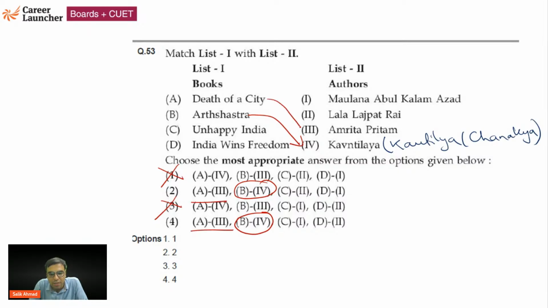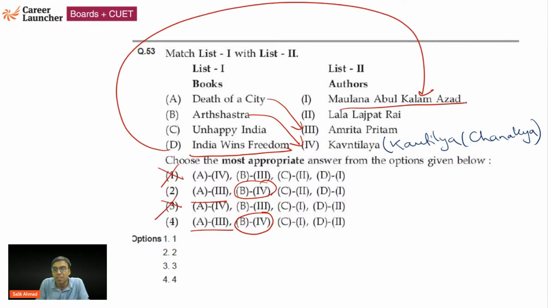तो चलो मैच करा दो. Death of a City, अमृता प्रीतम. This is very famous. India Wins Freedom is a very famous book of Maulana Abul Kalam Azad, first education minister of India. First education minister of India. So D का 1. So D का 1 यहाँ पर है सिर्फ, है ना. So the answer would be here, option 2, है ना. And Unhappy India, लाला लाजपत राय की बुक है.